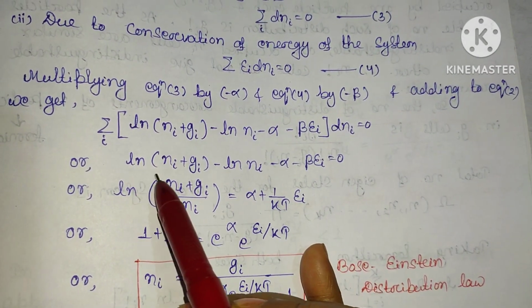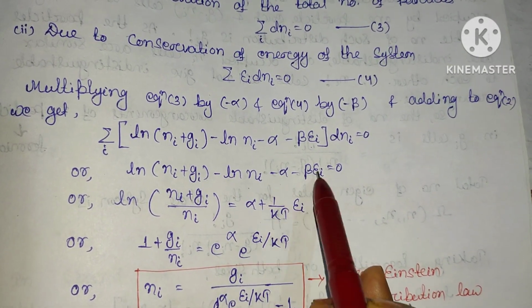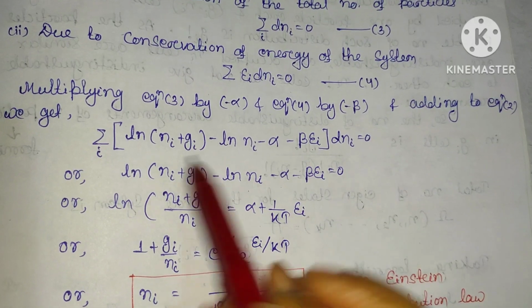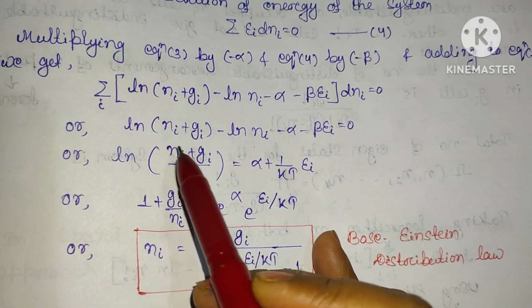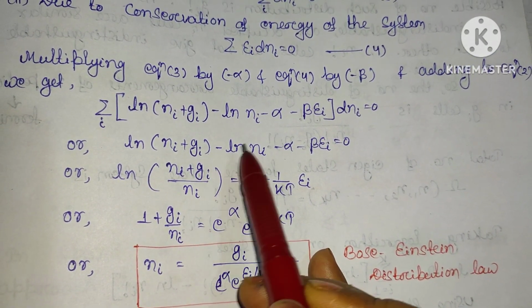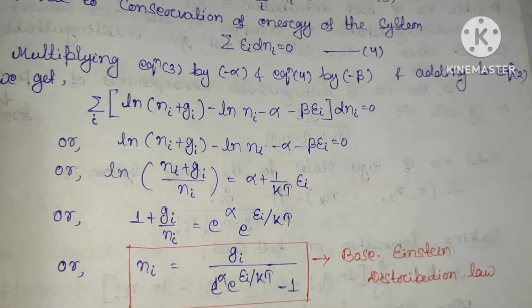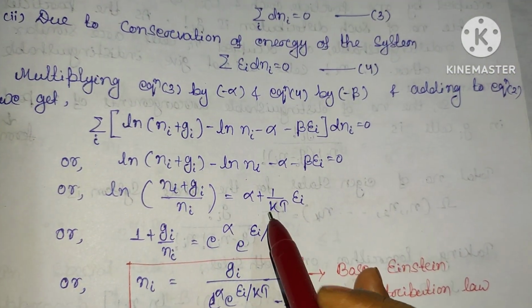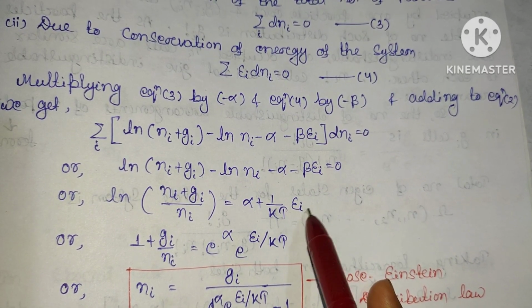Now this will be ln (ni plus gi) minus ln ni minus alpha minus beta ei equal to 0. This bracketed term equal to 0. Or we can write it as ln of (ni plus gi) divided by ni, since the minus becomes log a by b, equal to alpha plus beta ei, where beta is 1 by kT, so ei by kT.